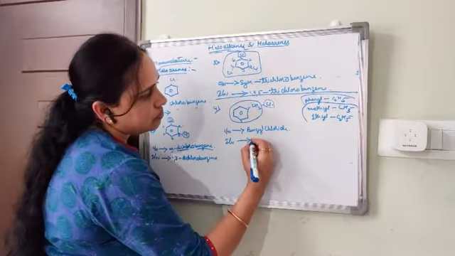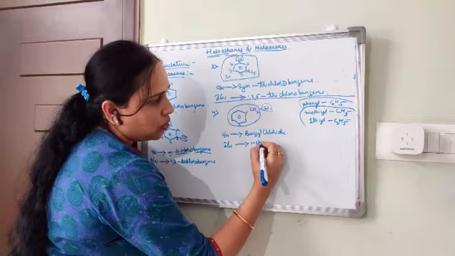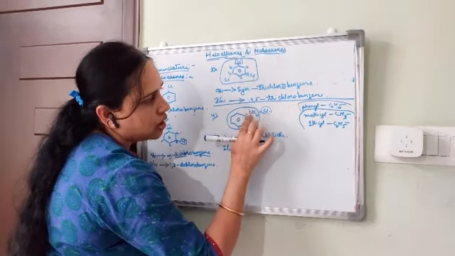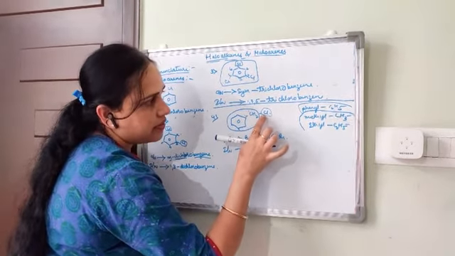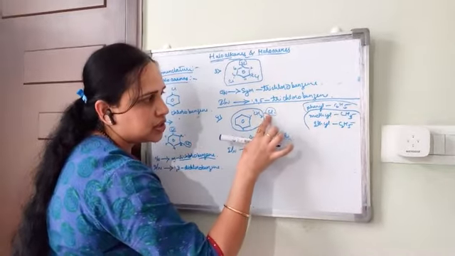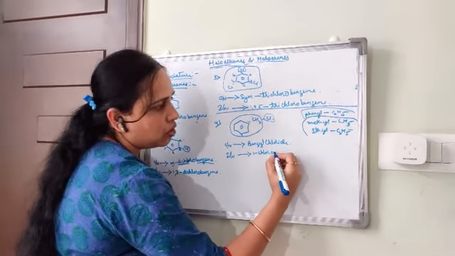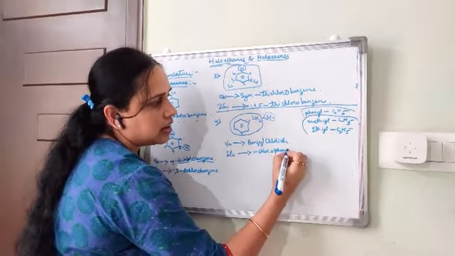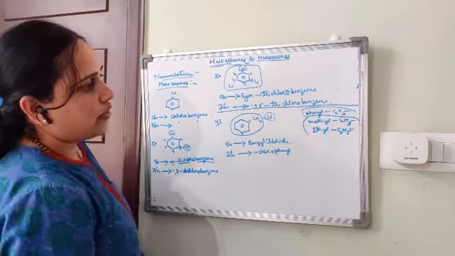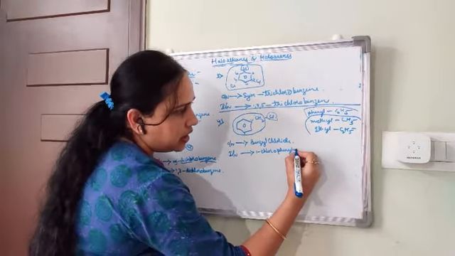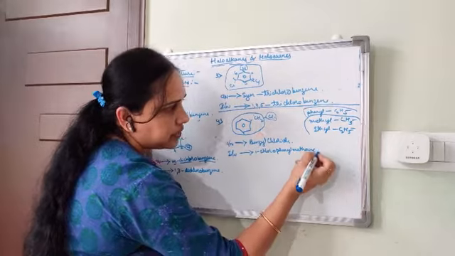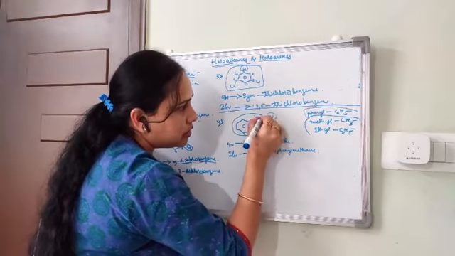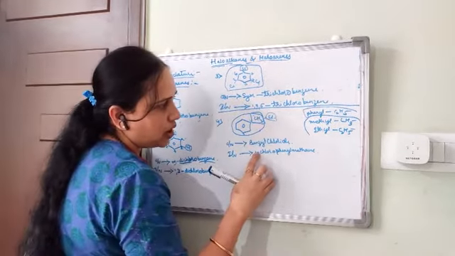So, 1-chloro, because the first carbon atom has chlorine attached to it. So, 1-chlorophenyl methane. Right? We have to name this compound also.